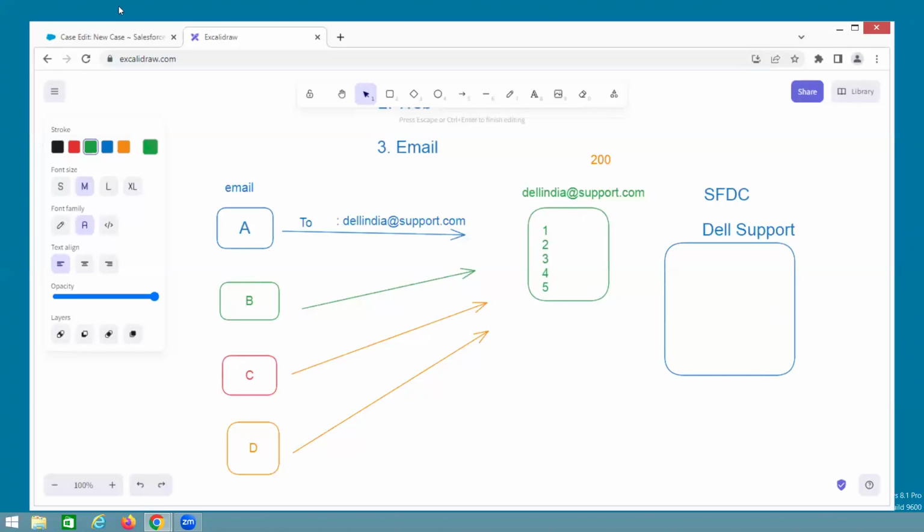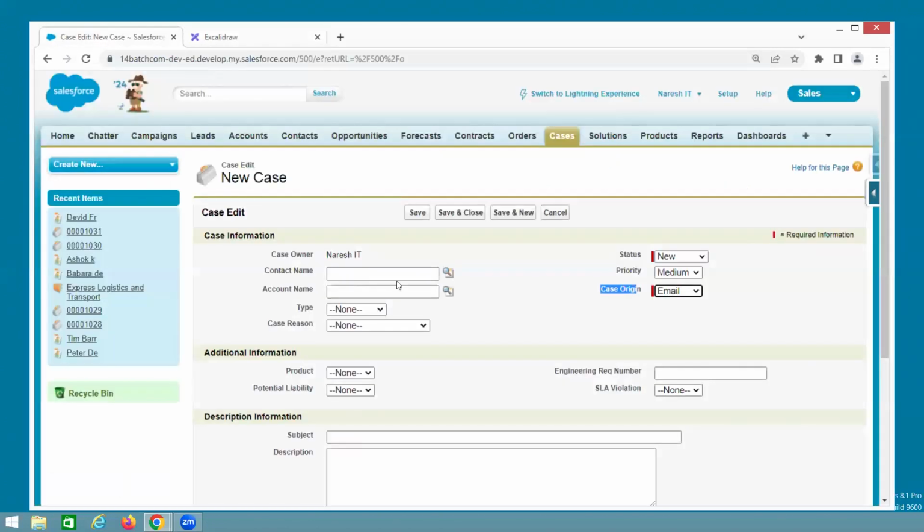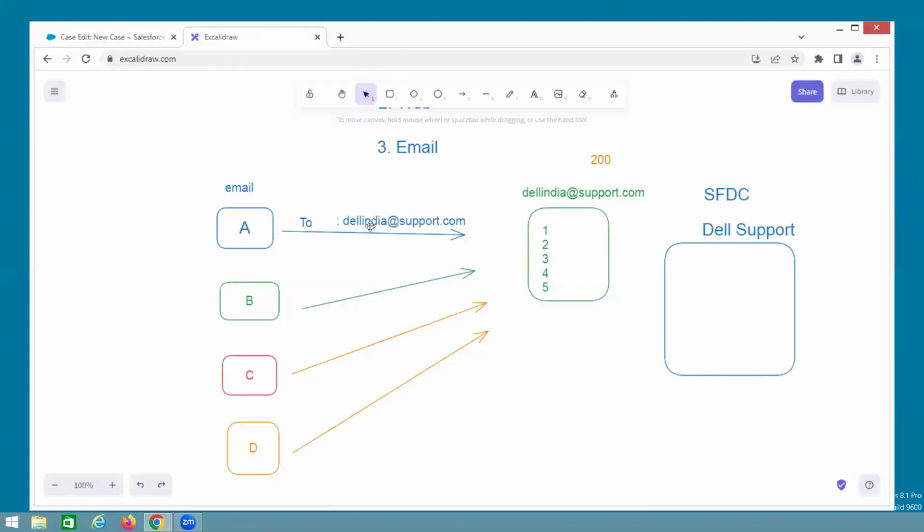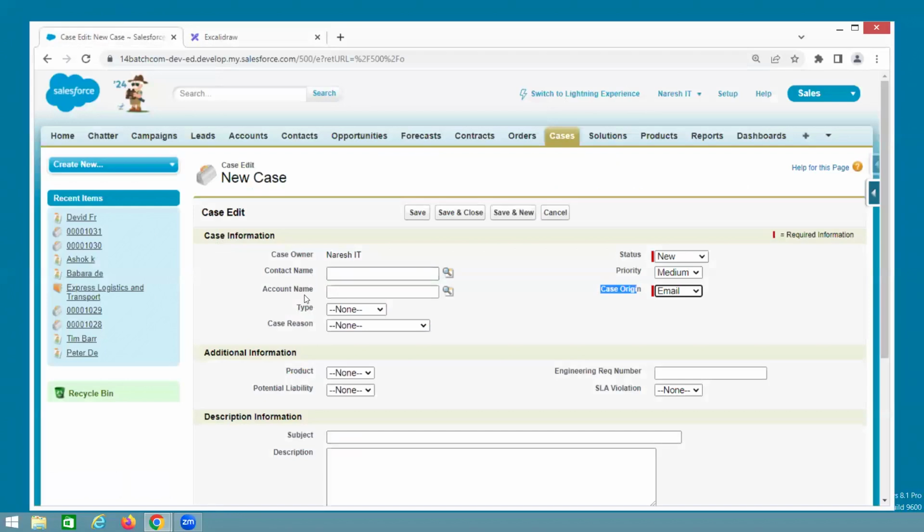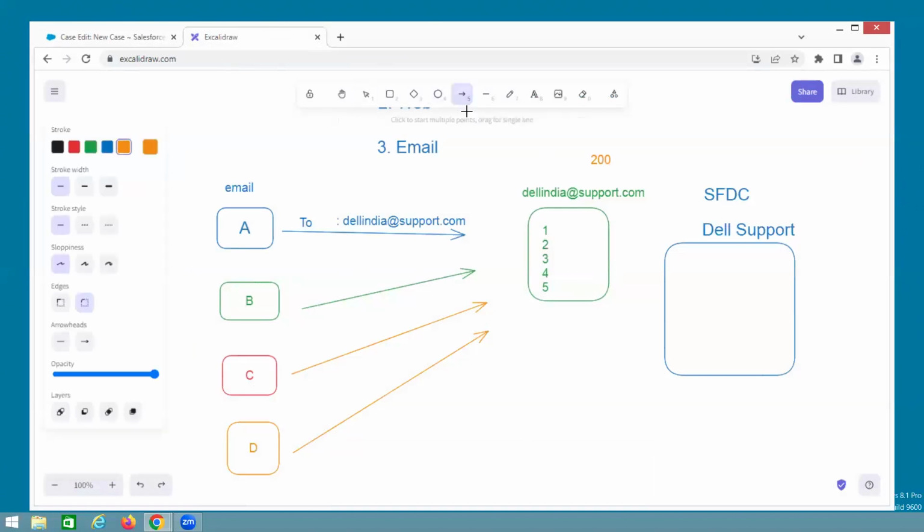Then these people open the first Dell mail. Who sent it? The from address. This guy. What is the name? Some A. So A is a person, the account, and status is new. Case origin is email, and subject is Dell power button issue, something like that. Like that, these people are manually creating the respective cases in our Salesforce.